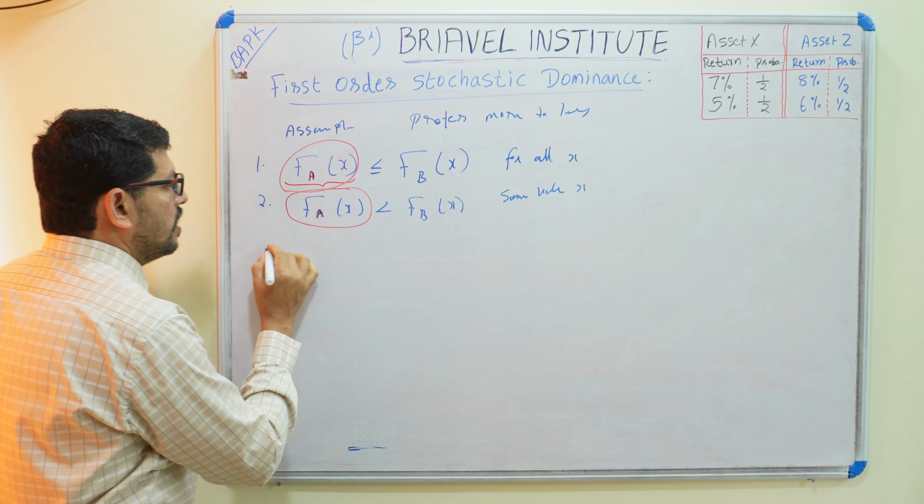Here this value is higher, so F of X is higher; here it is equal.